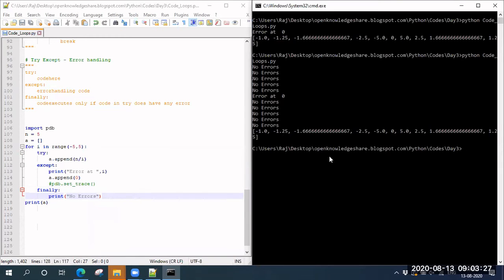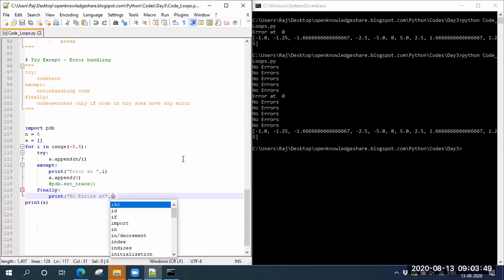If you want to use try, you should use except. So here, it went to try, and if there is no error, it came here and printed no errors. And in the case where there is an error, it did not print no errors. Let me also print no errors at, comma I.